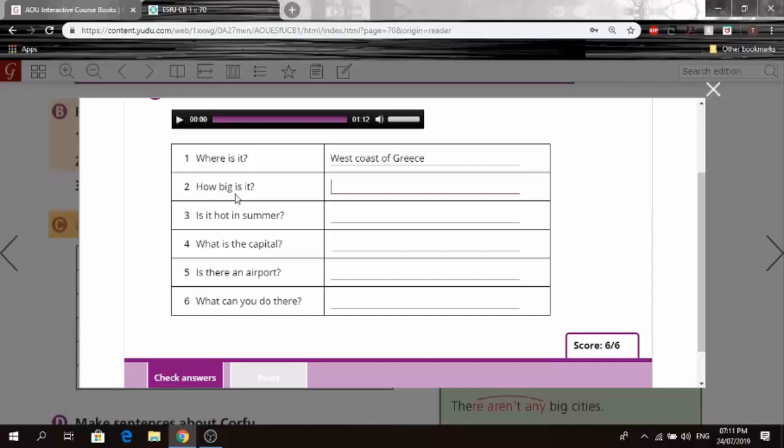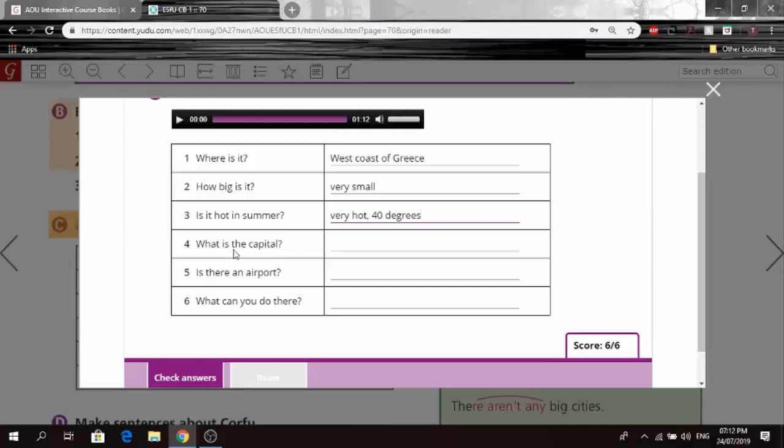Question number 2, how big is it? So he's talking about the tourist resort. How big is it? So it's actually very small, as I recall. The young lady said that it was very small. 3, is it hot in the summer? And it's actually very hot. People usually visit it during the summer, and it's really hot. So very hot. I think she said something along the lines of 40 degrees or something like that. Let's just write it down and let's see if the software picks it up.